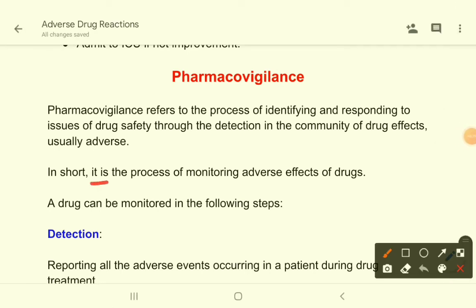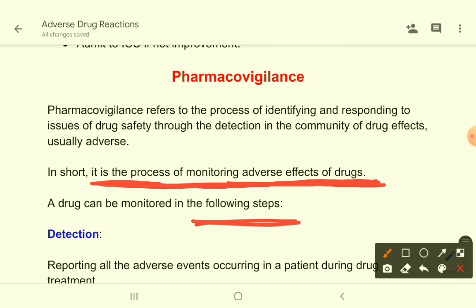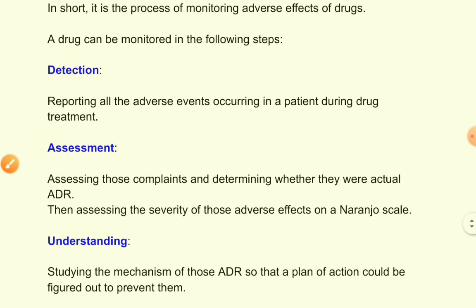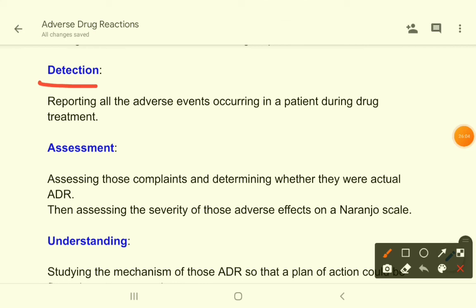It means, simply, it is the process of monitoring adverse drug reactions or adverse effects of drugs. You know, there are police in our community. They monitor the crimes in the society. Similarly, there are some authorities who monitor the adverse effects of drugs. A drug can be monitored in the following steps. What are the steps? Number one is detection.